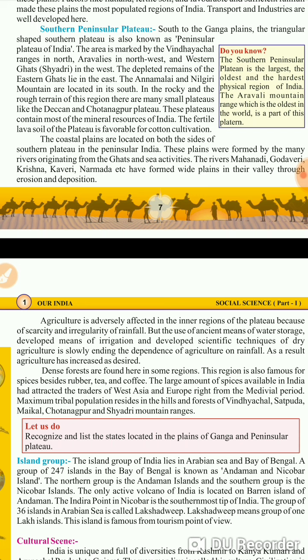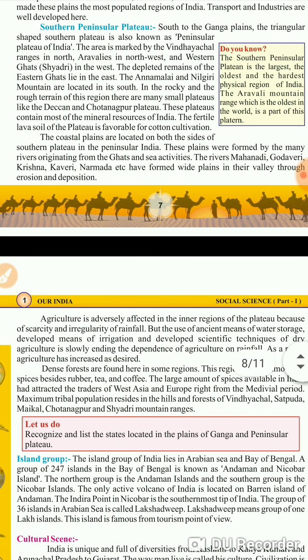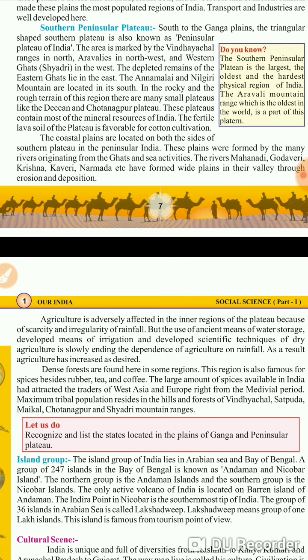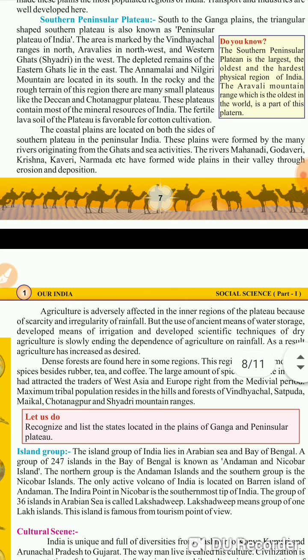Okay, and they are also known as the dividers. Divider means on the basis of the Vindhyachal ranges, we divide India into two parts, like northern India and South India. Okay, Aravalli is in the northwest. As you all know, Aravalli mountain ranges are present in North India, but it is on the western side. So because of that, it is written here northwest.